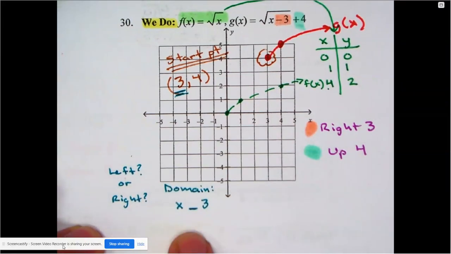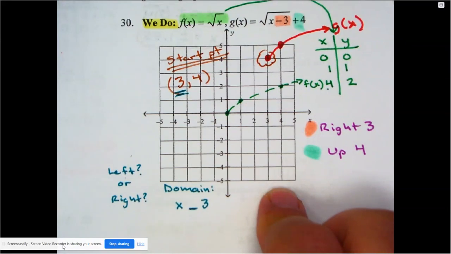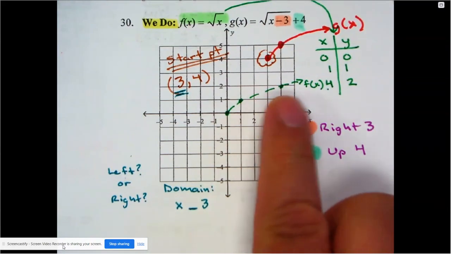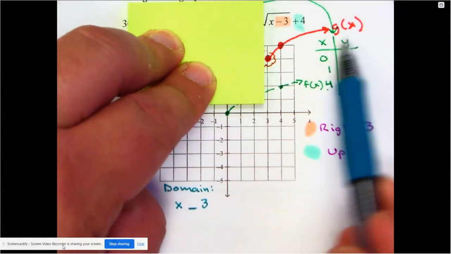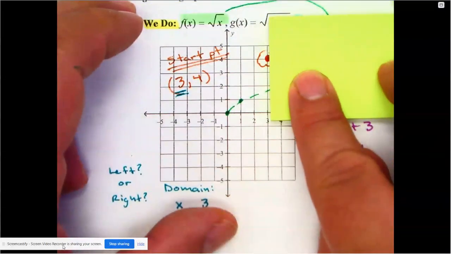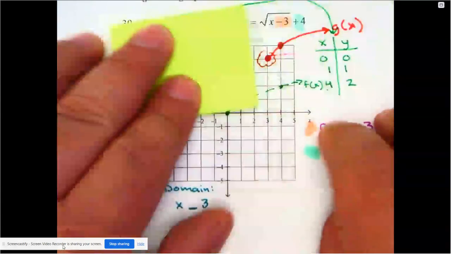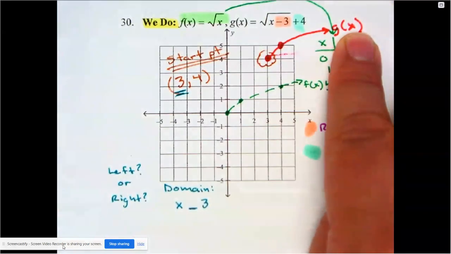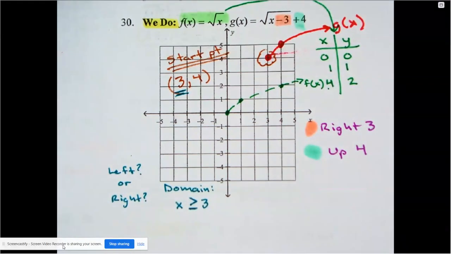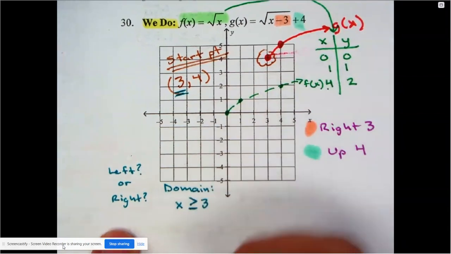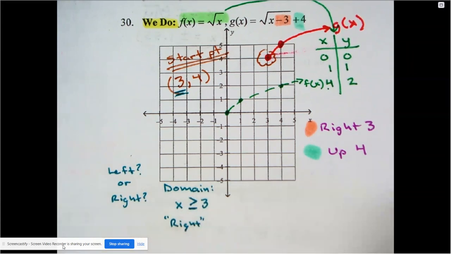That's the question. So when I look at this graph, I can bring in my little card as usual, or just anything to block it out. So when I'm looking at my graph, here's my starting point. So the question is, is my graph to the left or to the right? Or is my graph existing on the left side of that point? Well, clearly there's nothing on the left. This is only to the right, which is why my domain is greater than 3. Because again, I ended up going to the right side. So that's why it was greater.